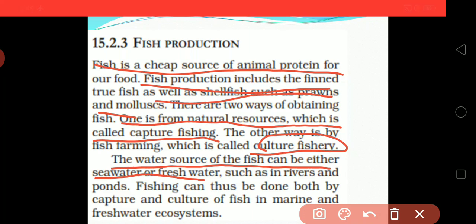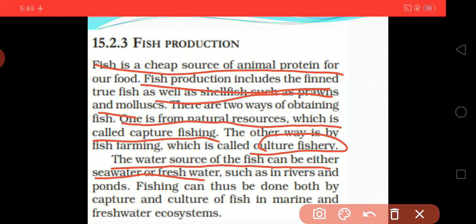Now fishing can thus be done both by capture and culture of fish in marine and freshwater ecosystems. So from this we can say that there are two ways of catching fish and getting them for food purposes as well as many others.